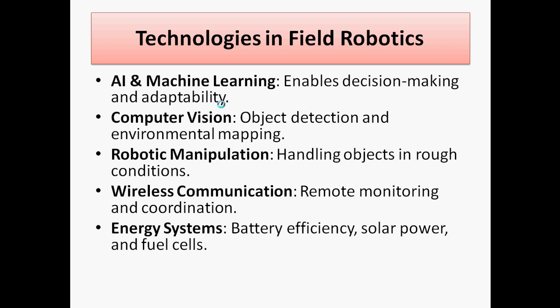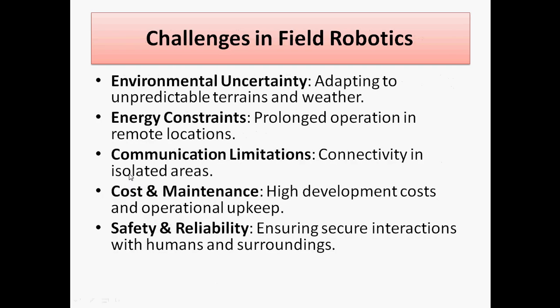So there are different technologies useful for field robotics. We use AI for decision making, as well as manipulation in different areas, so in different conditions the robots can survive. These are the technologies useful for field robotics.